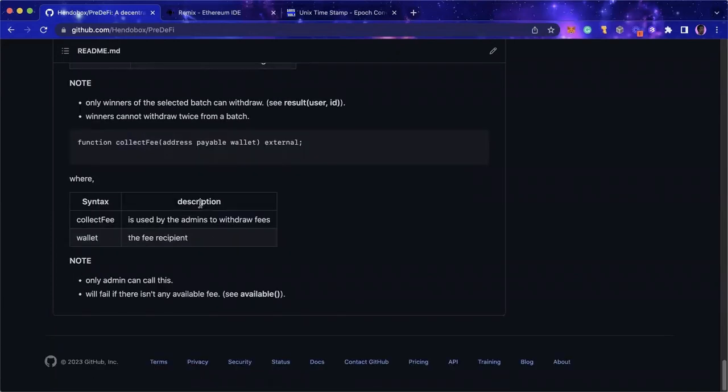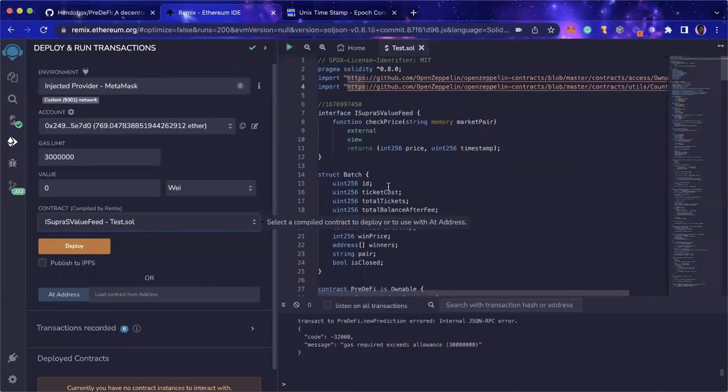For this demo, I'm going to run the demo using Remix IDE. So let's go to Remix. This is Remix. As you can see, I copied the contract, and the only thing I changed were the imports. I had to use the direct links so that Remix can identify them.